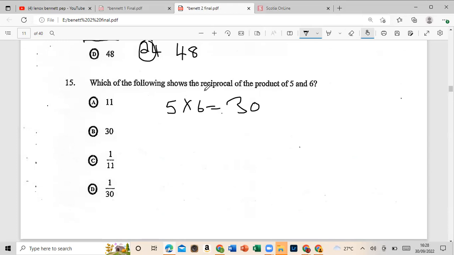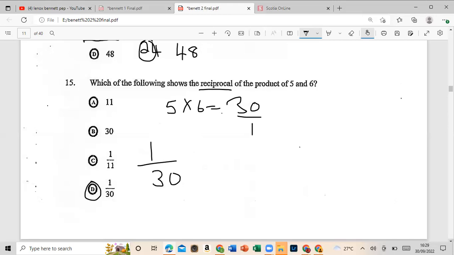And they say reciprocal. What does reciprocal mean? Basically, it means that we flip the number. So this can be written as 30 over 1. When you flip it, 1 goes up the top, and then we have 30. So that would be D. Very nice question. Big up on yourself.